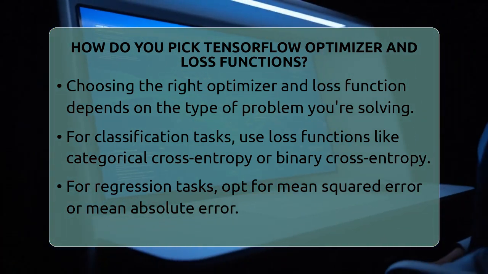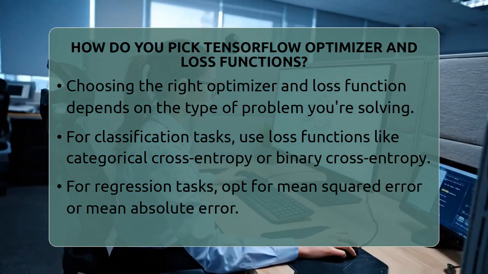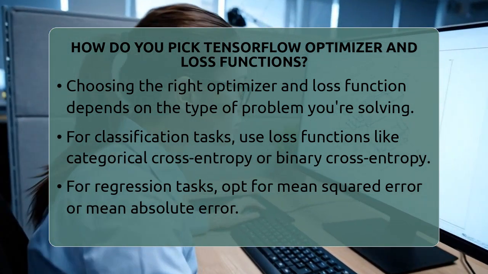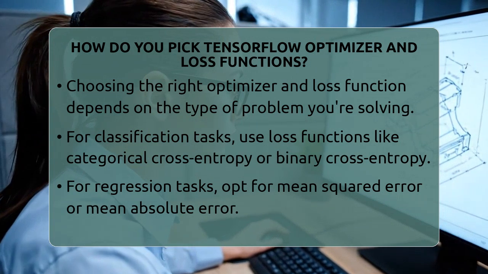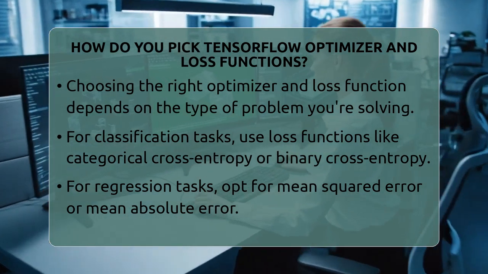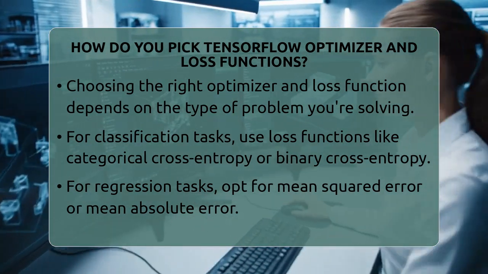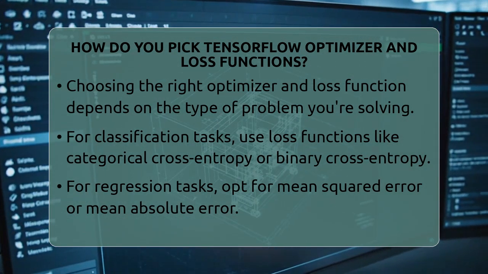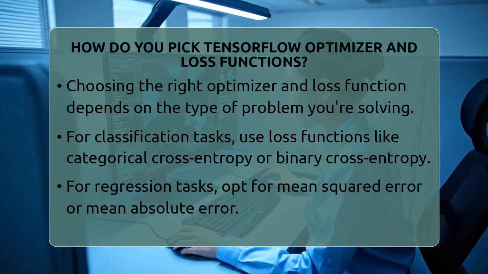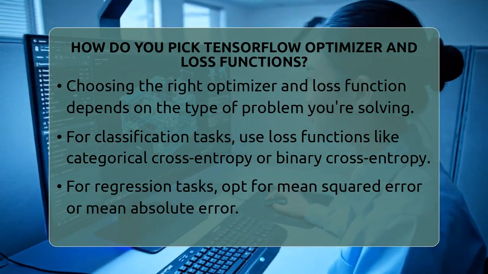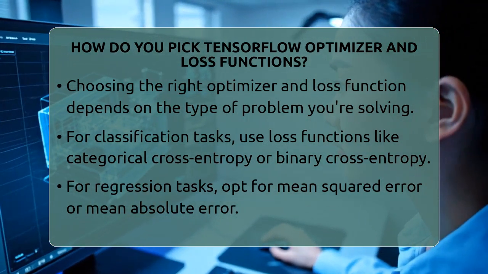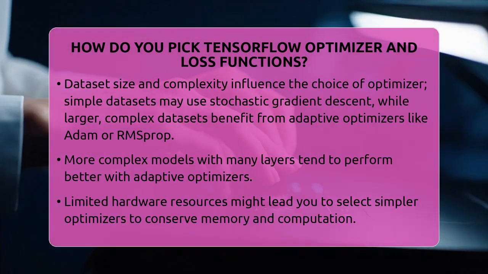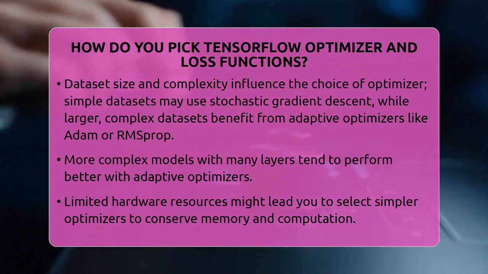First, think about the type of problem you're solving. If you're working on a classification task, like telling whether an email is spam or not, you'll want a loss function that measures how well your model predicts categories. Common choices are categorical cross-entropy for multiple classes or binary cross-entropy for two classes. For regression tasks, where you're predicting continuous values like house prices, mean squared error or mean absolute error are popular options.